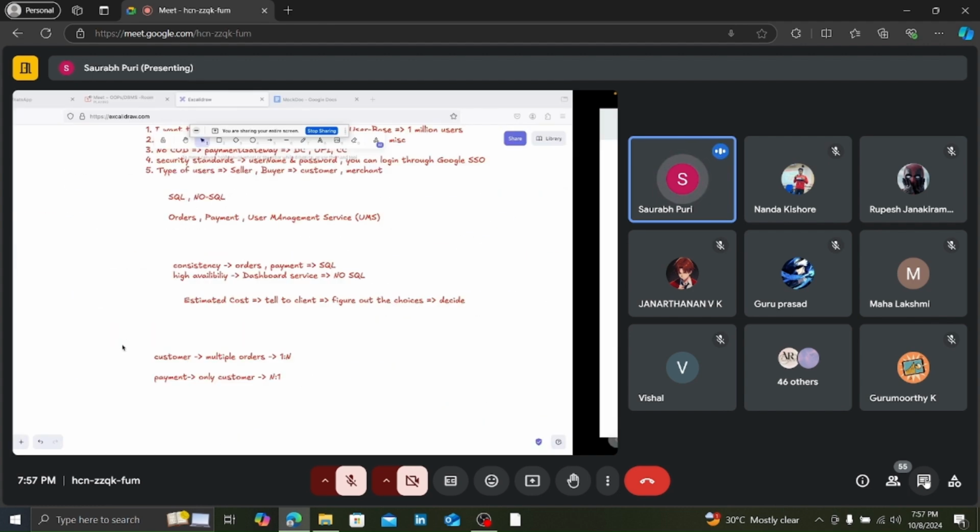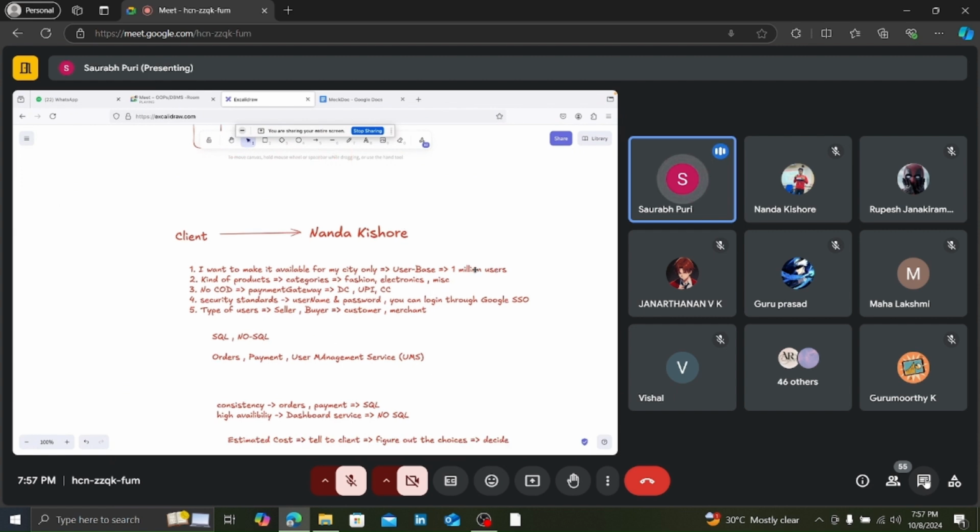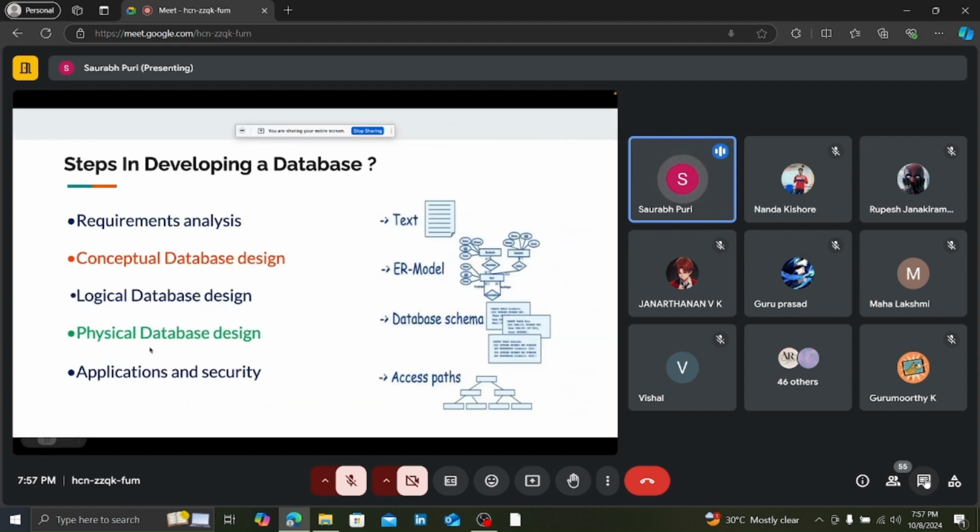Physical database design. After you have created everything, then you say that, hey, if I'm catering to only 1 million users, I can have, let's say, 10 GB of space, 20 GB of space, whatsoever is feasible for me, since the client does not want to spend so much money and wants to cater only to the people in its own city, right? So we have the physical database design, right?